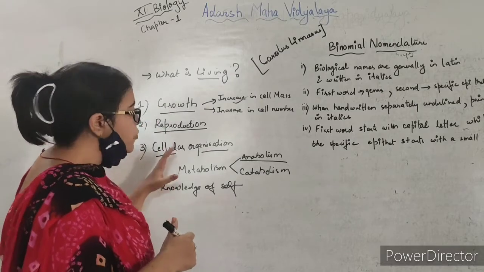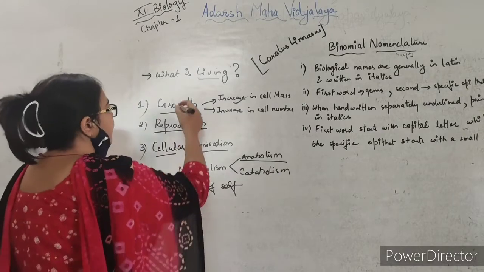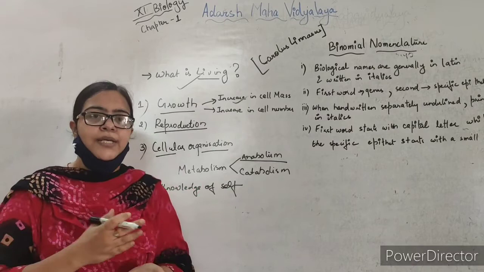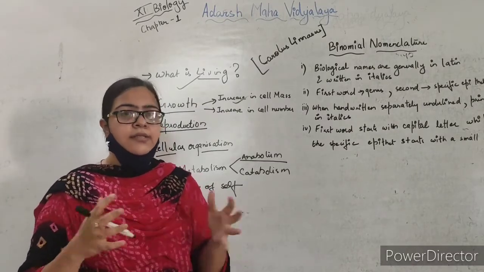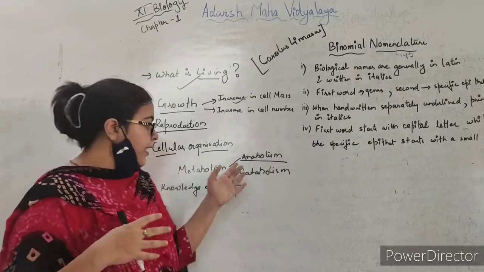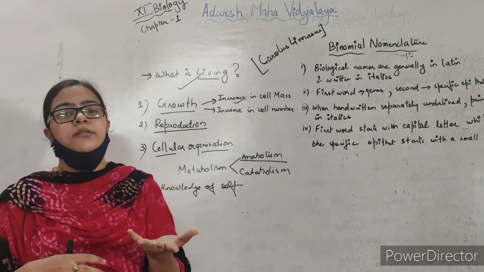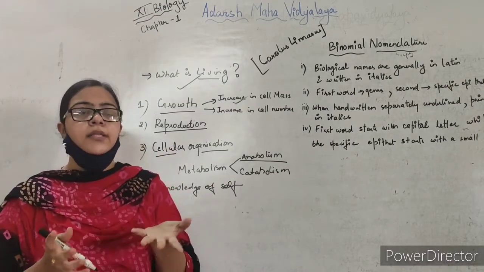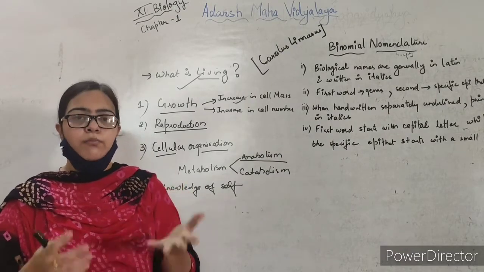All these characteristics should be present in a living organism so that we can say that that particular organism is living. And this all occurs at the basic level where cellular messages are there, and this cellular organization will break and make things which will help in the building of tissue, organ system, and all the things occurring at the cellular level will help in the working of the body.